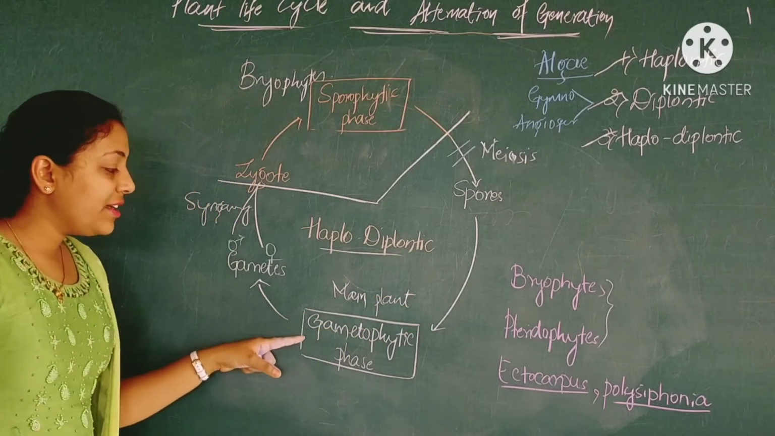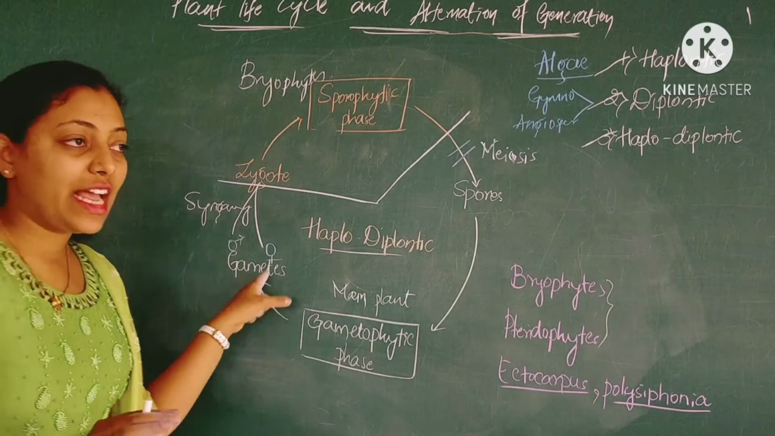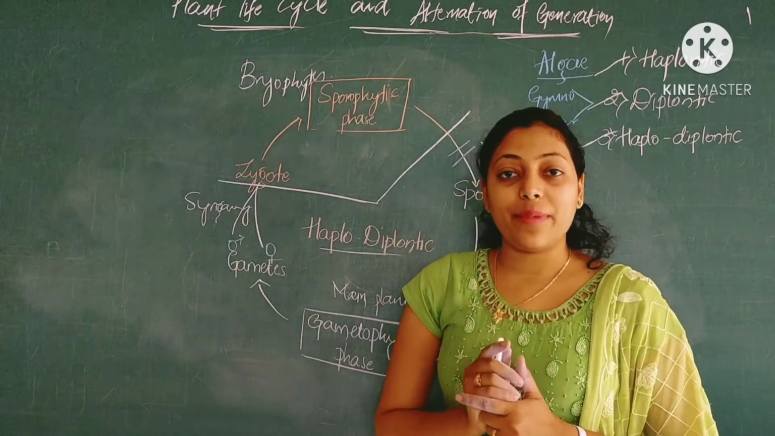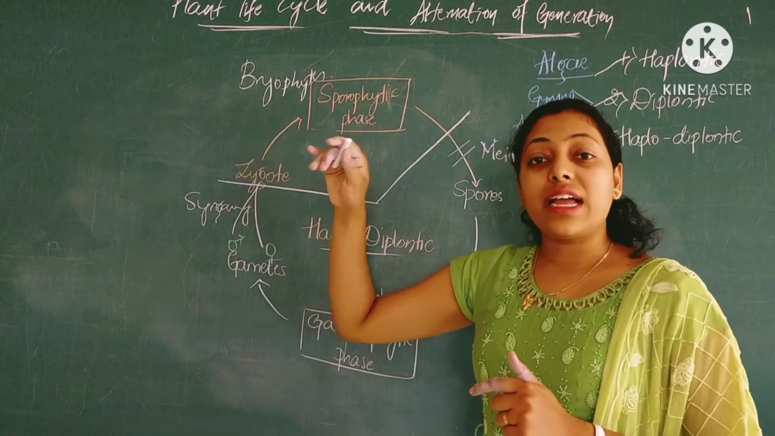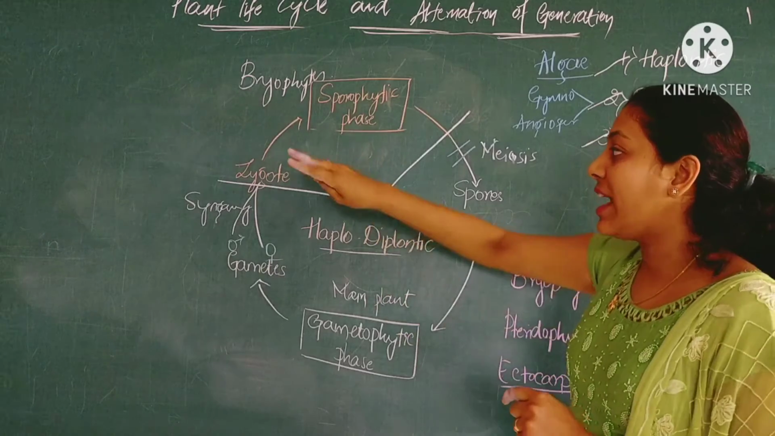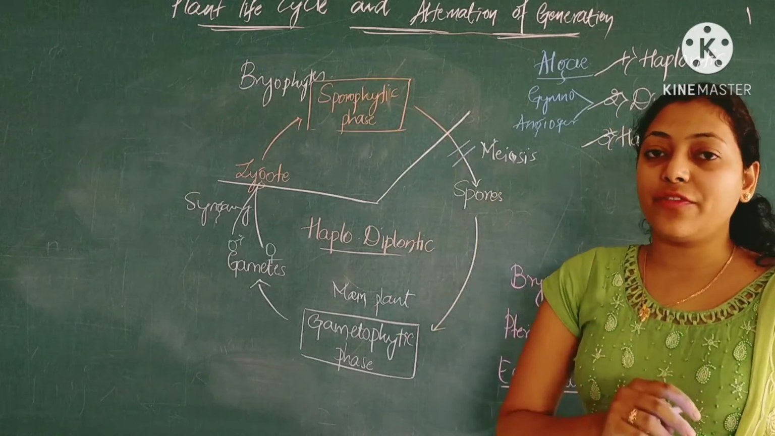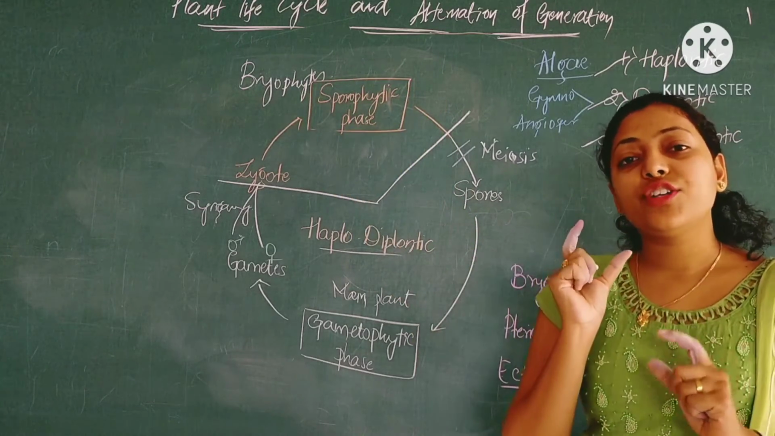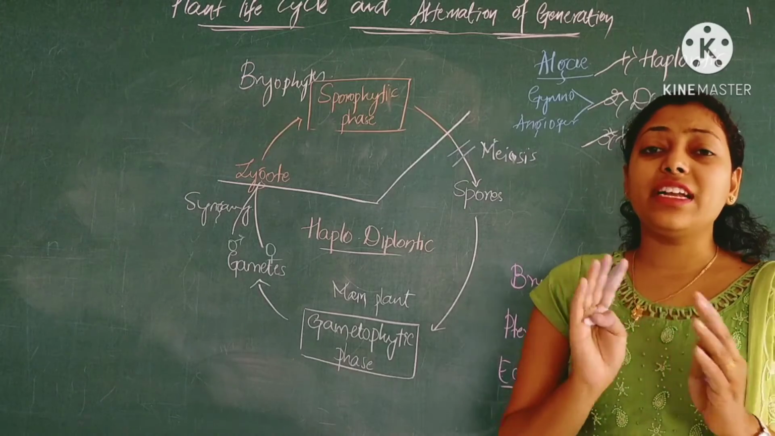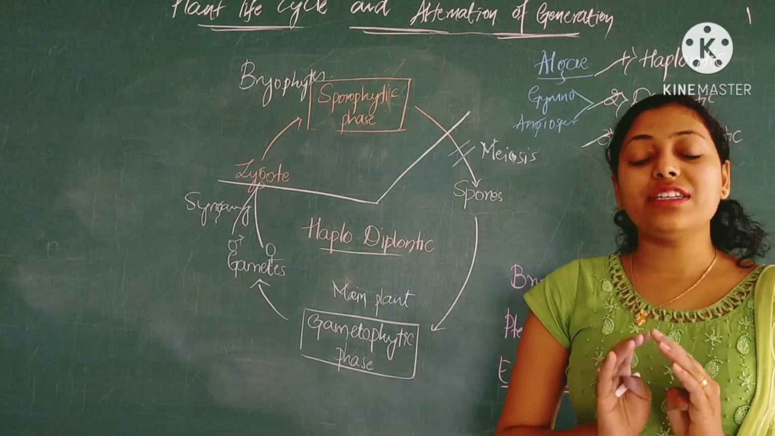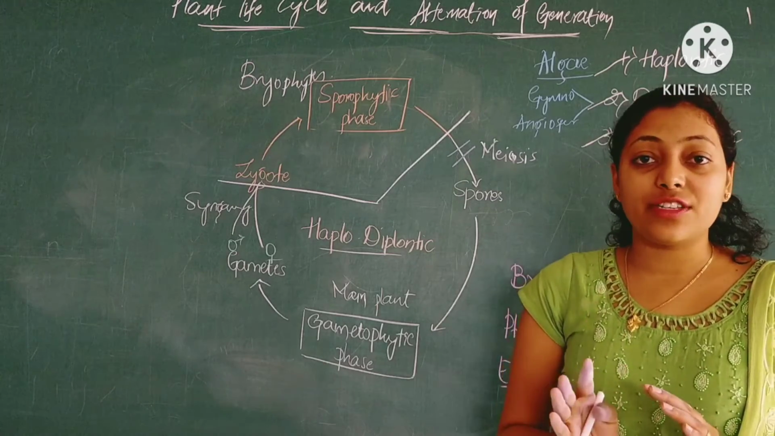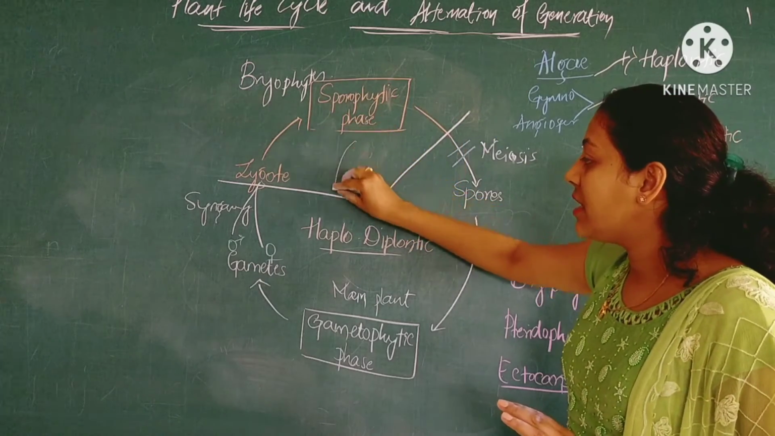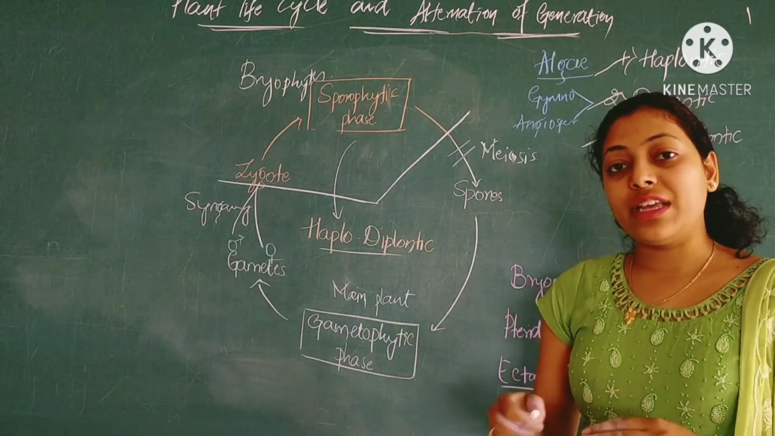Then the gametophytic phase produces gametes which are either male or female gametes, and syngamy, that is union of male and female gametes, takes place to form zygote. Zygote consists of diploid set of chromosomes, that's why it is a part of sporophytic phase. The sporophytic phase is short-lived and independent, but it partially depends on gametophyte for its nourishment. Remember, it is not completely dependent, but a partial kind of dependence is seen on the gametophytic phase.